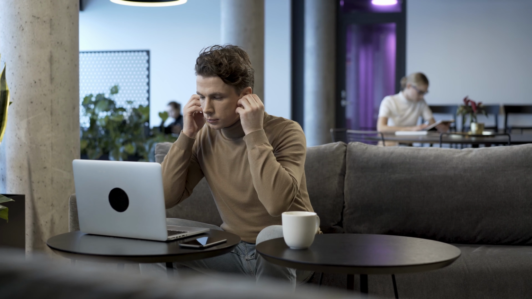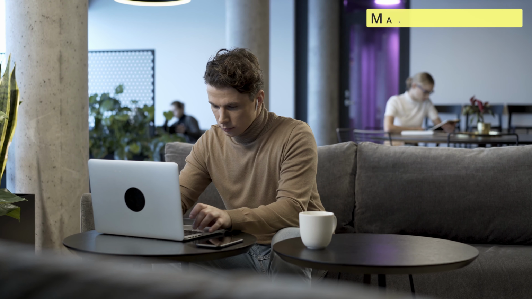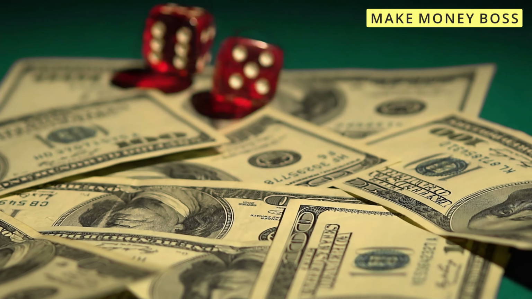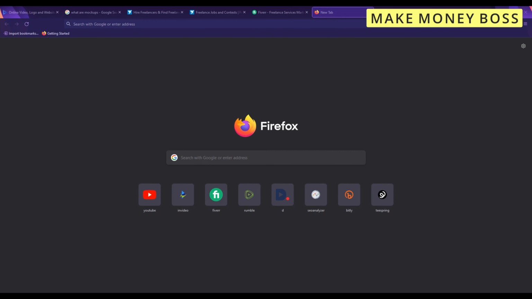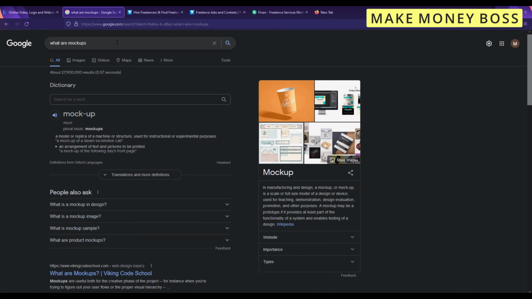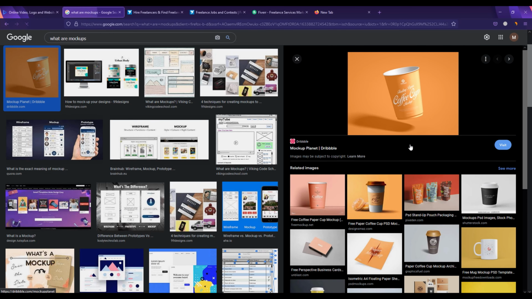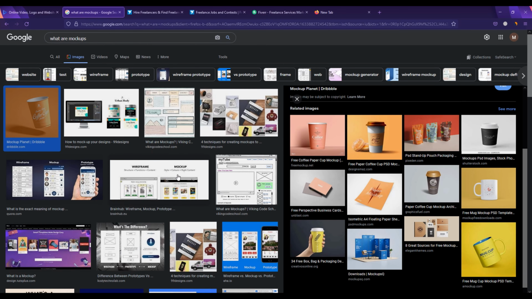So the thing we're gonna do today is basically, as I explained, click stuff and earn money, but it's a lot different than you probably think right now. So the thing we're going to do is basically create mockups. Let's go ahead on Google and search what are mockups, and you can see mockups are basically 3D designs of cups and t-shirts and everything.